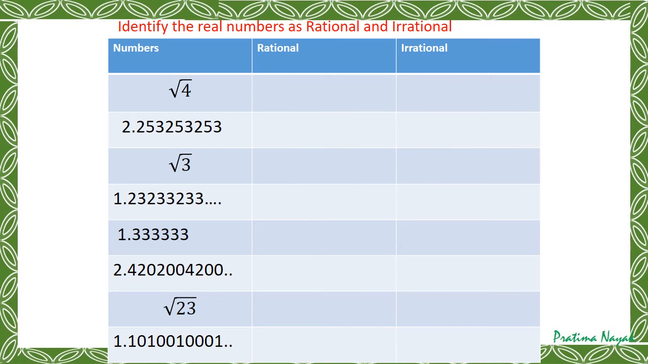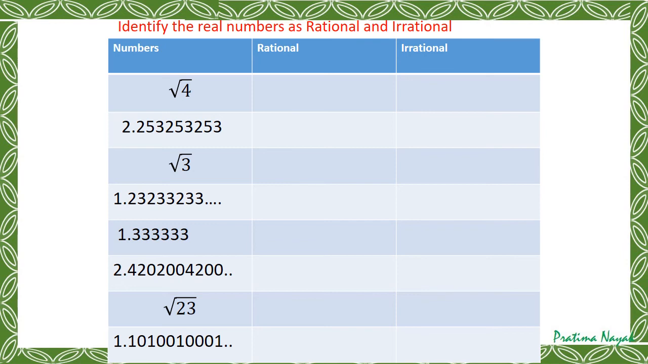So we have learned so many things. Now it is the time of testing. You have to identify the real numbers as rational or irrational. On the left side, in numbers, I have written so many real numbers. You have to find which are rational and irrational. To test your knowledge, you can pause the video, do it yourself, then compare the result with my answers. First is square root 4.